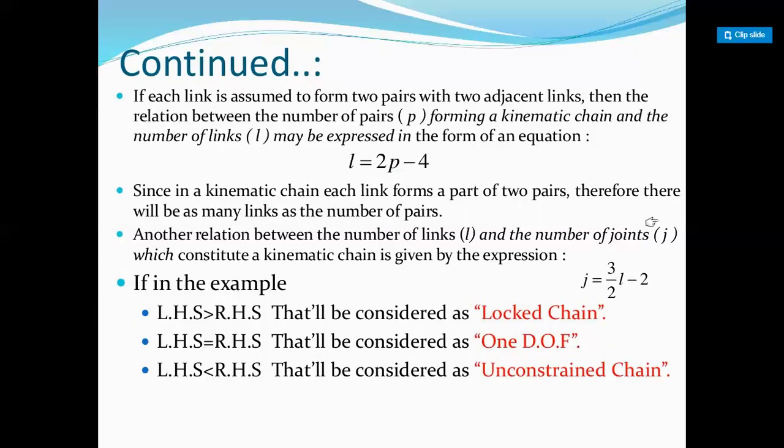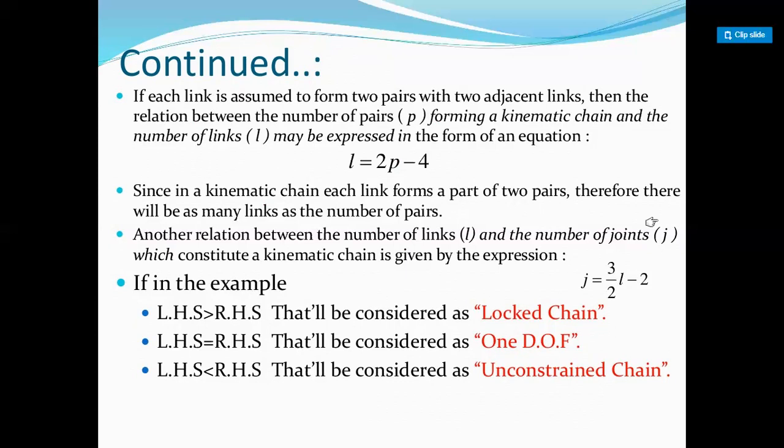With the help of this equation, if the number of joints, the LHS, is greater than the RHS, that will be considered a locked chain, right? If the number of joints is greater than 3/2 L - 2, then the chain is called a locked chain.